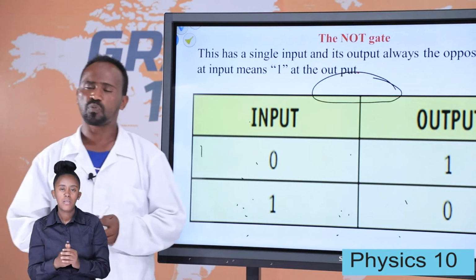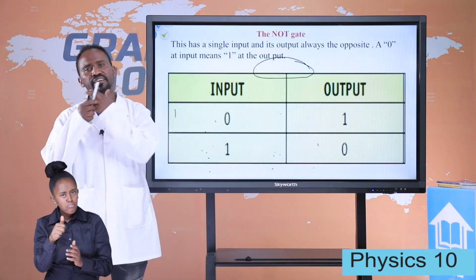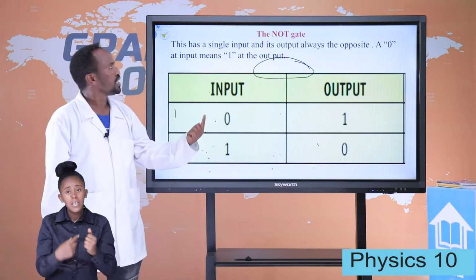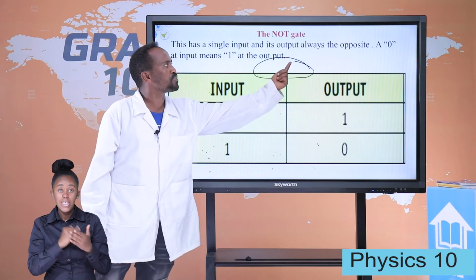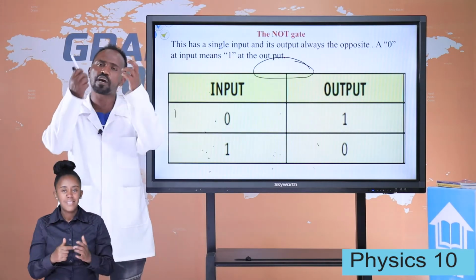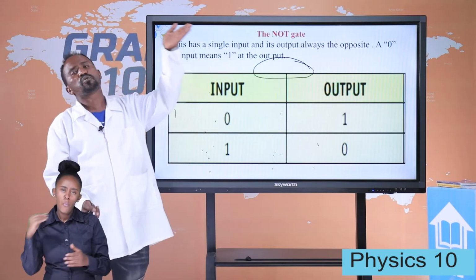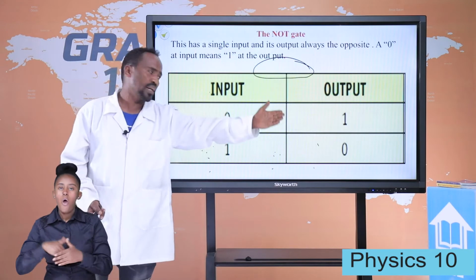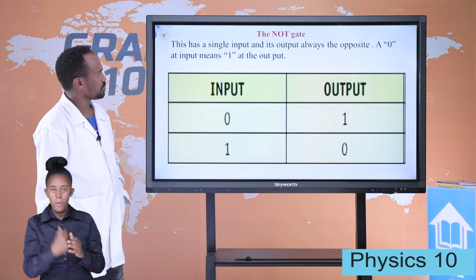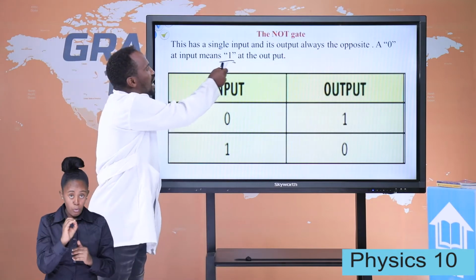The NOT gate. As the name indicates, it is the inverse. That means it has a single input and its output is always the opposite. For example, if the input is 0, the output is 1. Let's see this one. A 0 at input means 1 at the output.